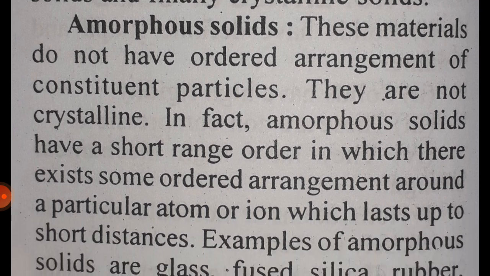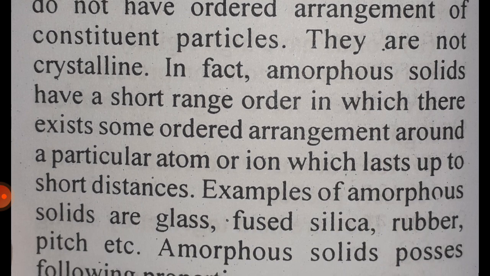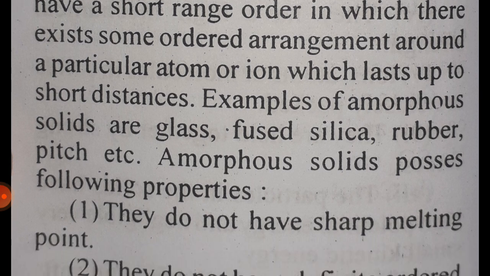Amorphous solids. These materials do not have an ordered arrangement of constituent particles. They are not crystalline. In fact, amorphous solids have a short-range order in which there exists some ordered arrangement around a particular atom or ion which lasts up to a short distance. Examples of amorphous solids are glass, fused silica, rubber, pitch, etc.